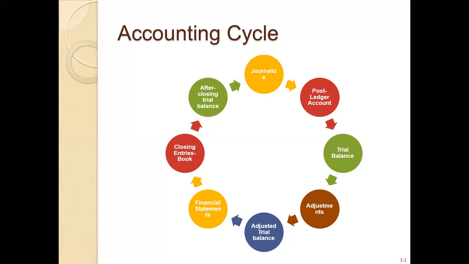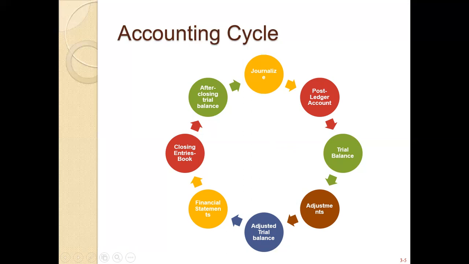What is the importance of adjusting entries, and how can we differentiate between journal entries and adjusting entries at the start of the accounting cycle? You will learn the difference between journal entries and adjusting entries. After the adjusting entries, you will make the adjusted trial balance.